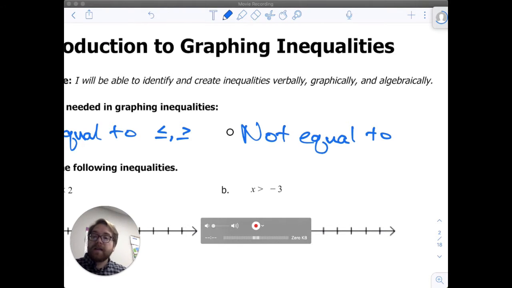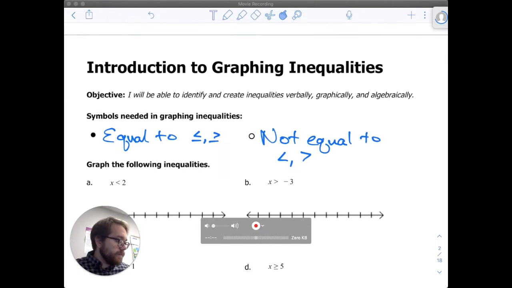We're saying that we may be starting at this number, but it's not equal to that number, maybe more or less than that. And when you see the less than or greater than symbols, that's what we're going to use, the open dot or open point. So let's look at how we graph these inequalities.